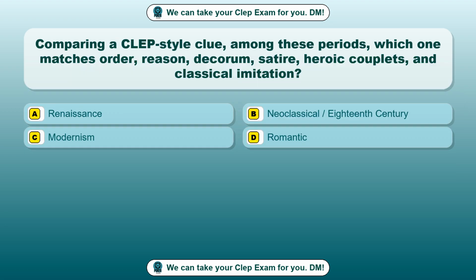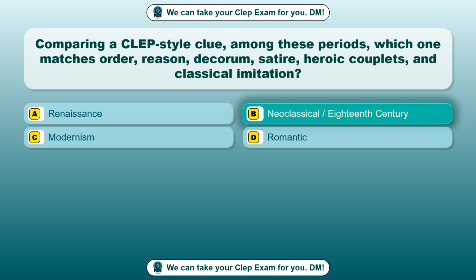Question 40. Comparing a CLEP-style clue among these periods, which one matches order, reason, decorum, satire, heroic couplets, and classical imitation? Option A. Renaissance. Option B. Neoclassical/18th century. Option C. Modernism. Option D. Romantic. The correct answer is option B, Neoclassical/18th century.